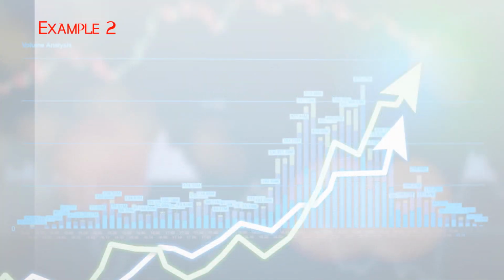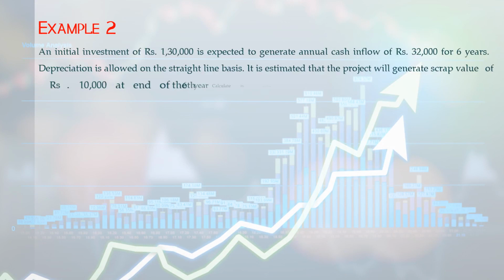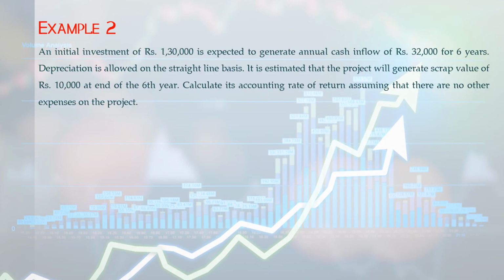Let's see one more example. An initial investment of rupees 1,30,000 is expected to generate annual cash inflow of rupees 30,000 for 6 years. Depreciation is allowed on straight line basis. It is estimated that the project will generate scrap value of rupees 10,000 at the end of the 6th year. Calculate its accounting rate of return, assuming that there are no other expenses on the project.